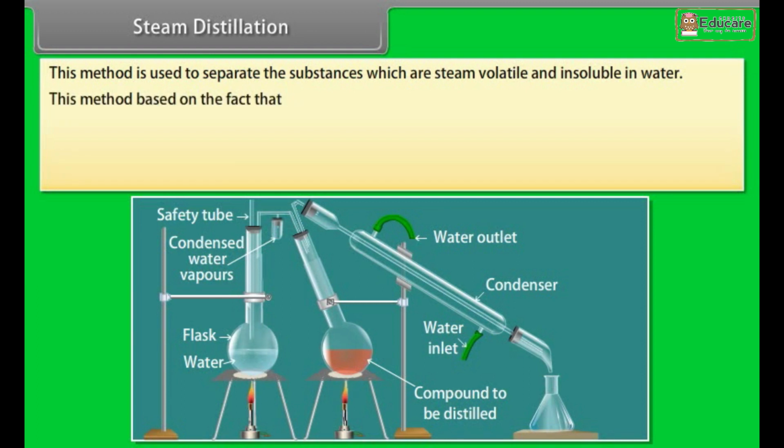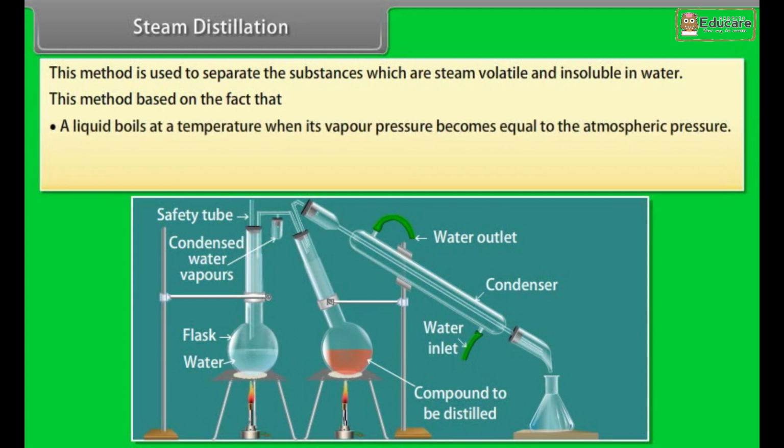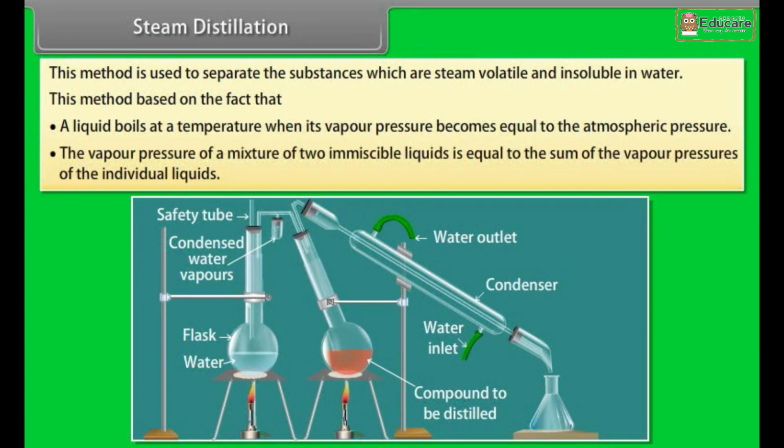This method is based on the fact that a liquid boils at a temperature when its vapor pressure becomes equal to the atmospheric pressure and the vapor pressure of a mixture of two immiscible liquids is equal to the sum of the vapor pressures of the individual liquids.